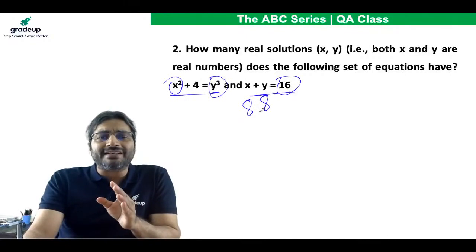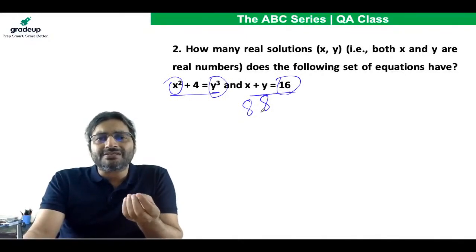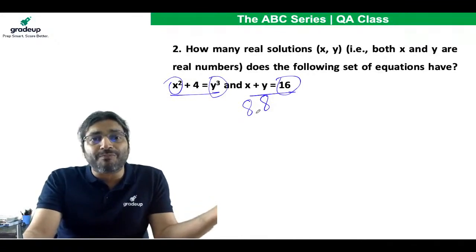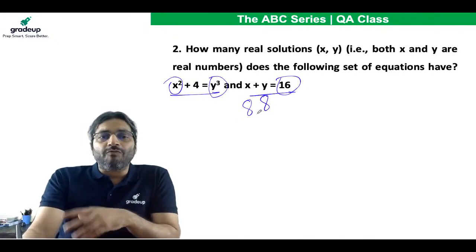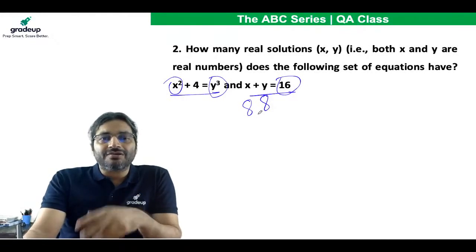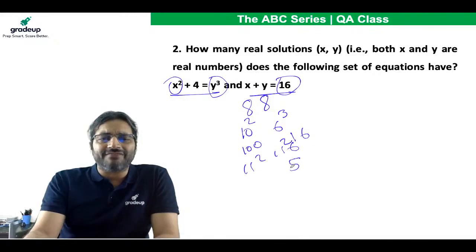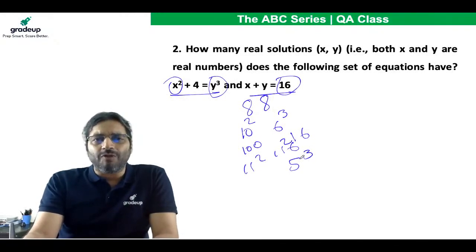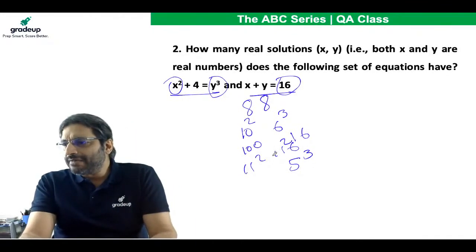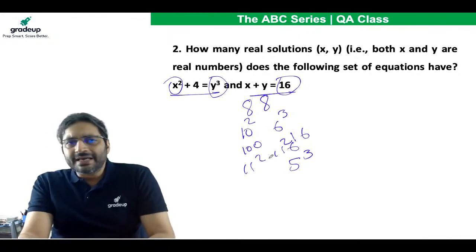So one thing is obvious, that x has to be kept higher, because for a big number, the cube will become much bigger. So y has to be small and x has to be large. Can we try 10 square and 6 cube? 100 and 216, still you have a difference of 116. What about 11 square and 5 cube? 121 and 125, the difference is 4. This could be another way of looking at it. Any doubt, anyone?